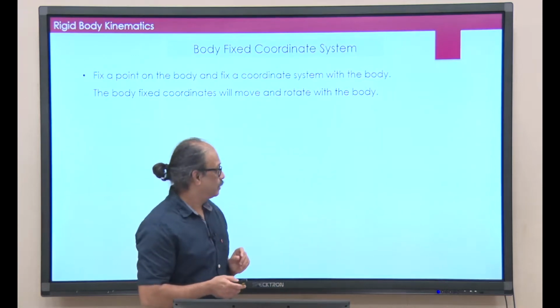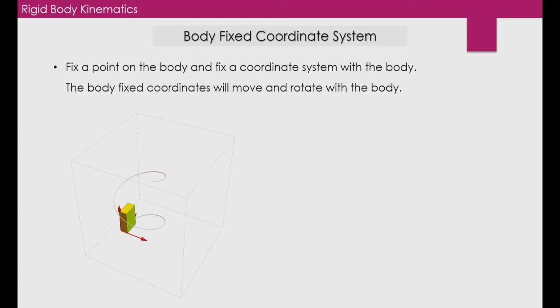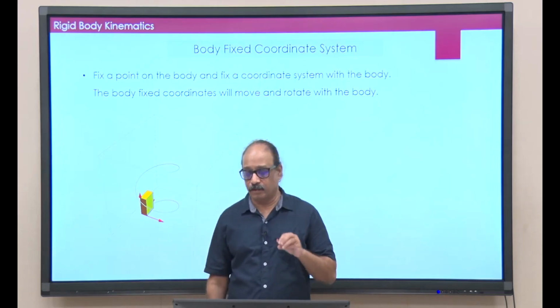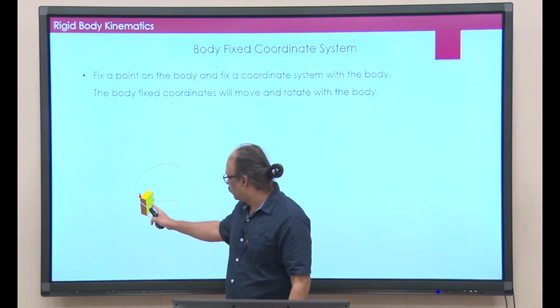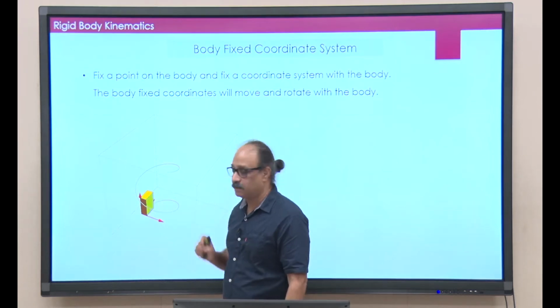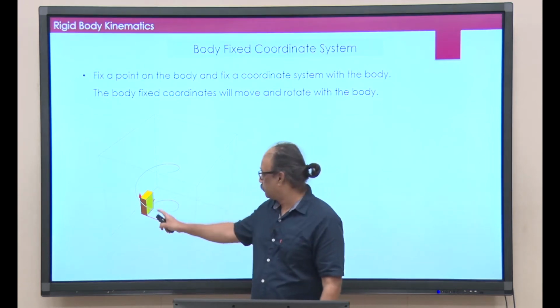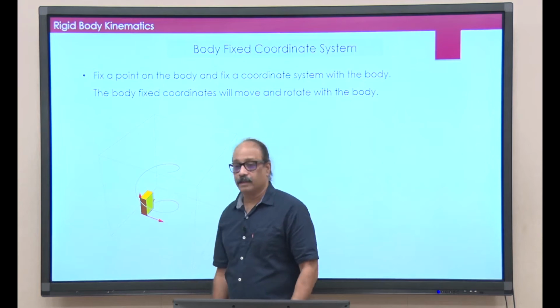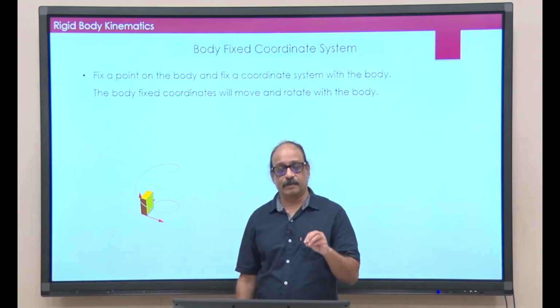Here is an example. In this example I have just a cube sitting here. I am going to pick one corner of that cube which we cannot see, which is diagonally opposite this top point, this point here at the bottom. I will fix that as my origin.